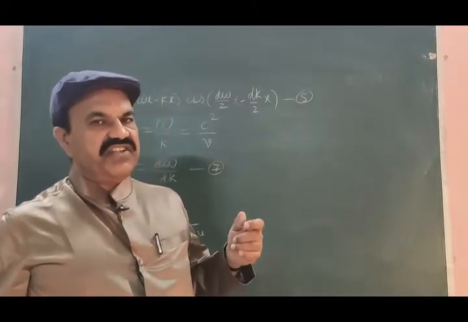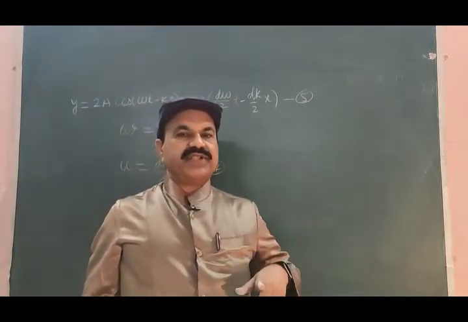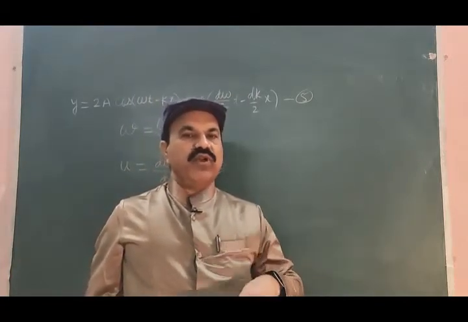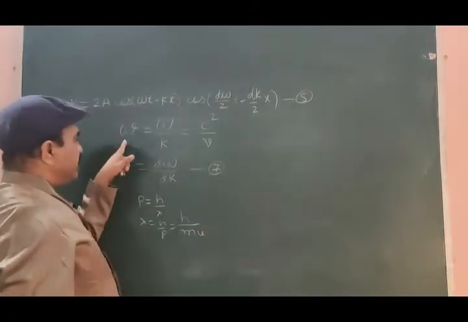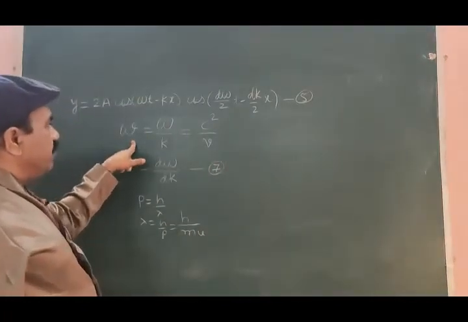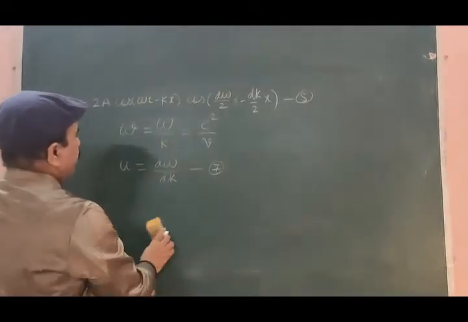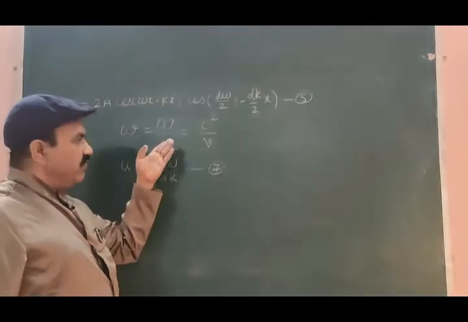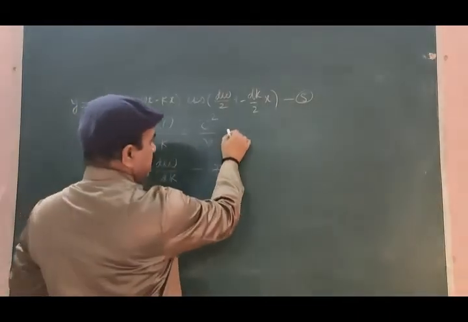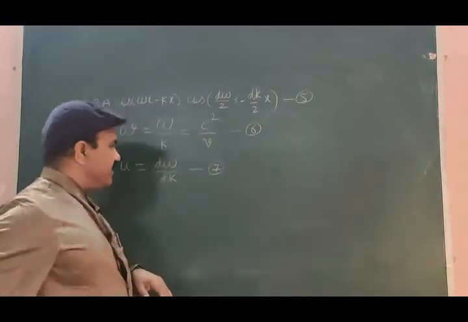We are interested in finding the expression for wave velocity and group velocity. Wave velocity is given by w is equal to omega by k, or c square divided by v. We already got this in earlier articles. Let me write this as equation 6.